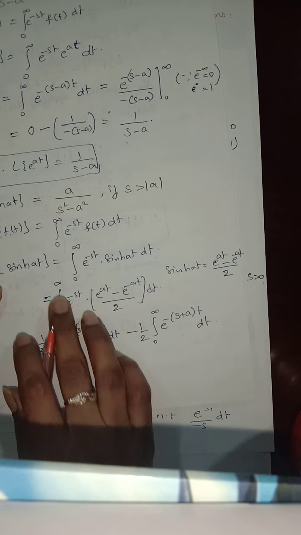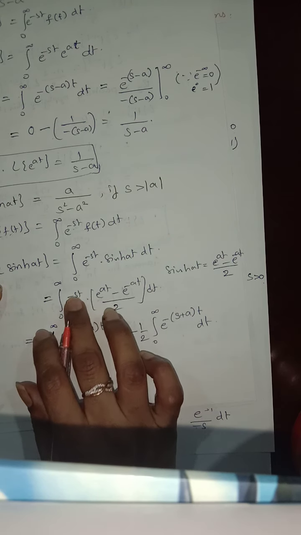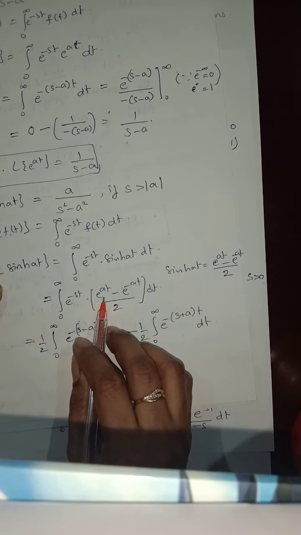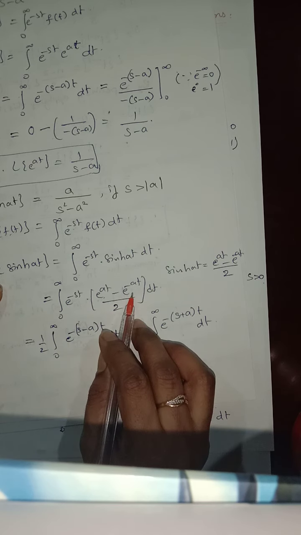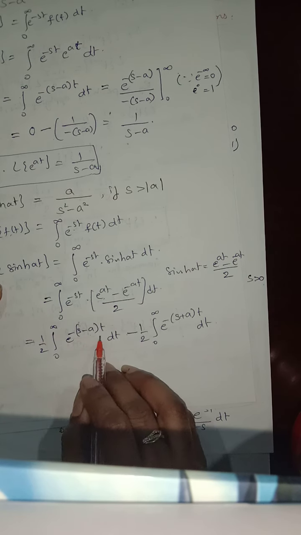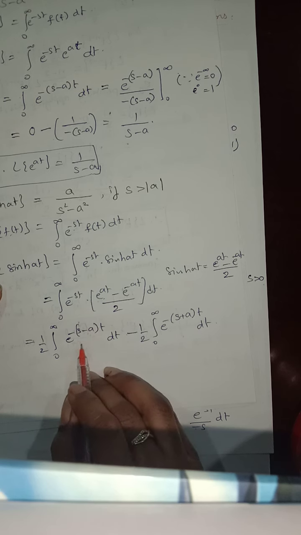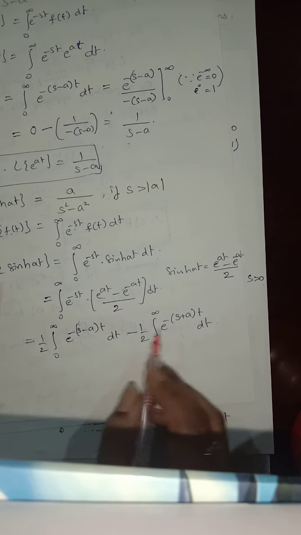If you separate the terms, multiplying e power of minus st with e power of at and e power of minus st with e power of minus at, you will get it like this.